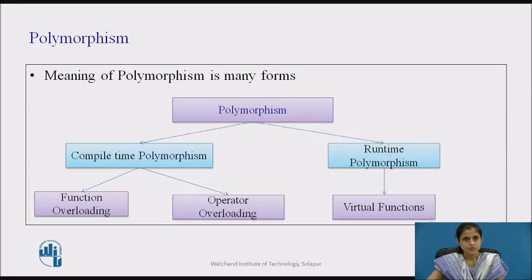In runtime polymorphism, an appropriate member function is selected while a program is running. C++ supports runtime polymorphism with the help of virtual functions. It is called late or dynamic binding because the appropriate function is selected dynamically at runtime.